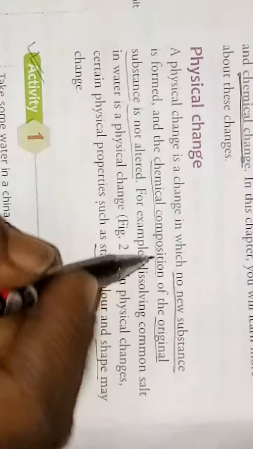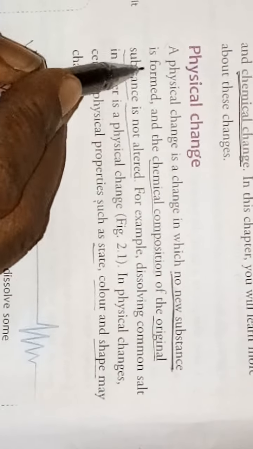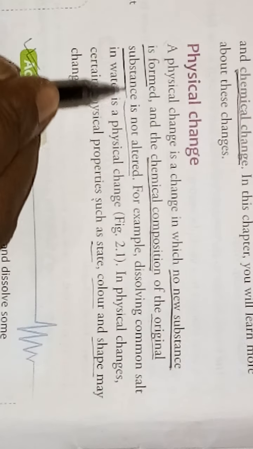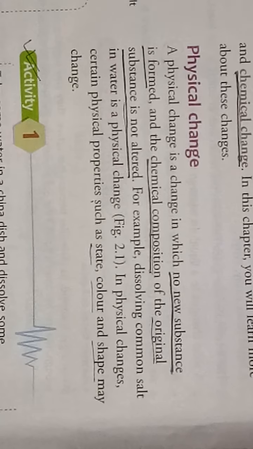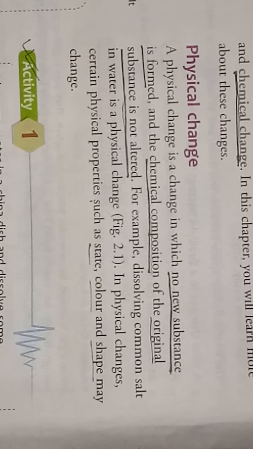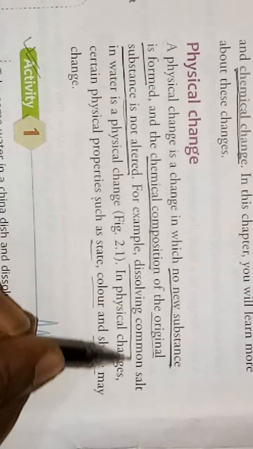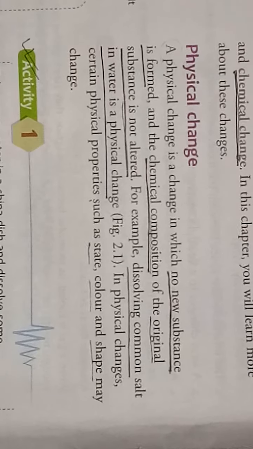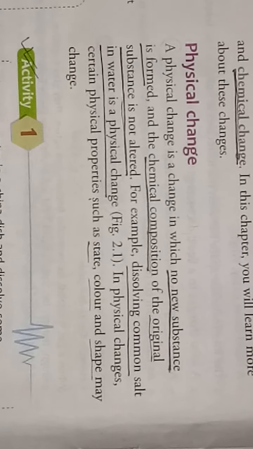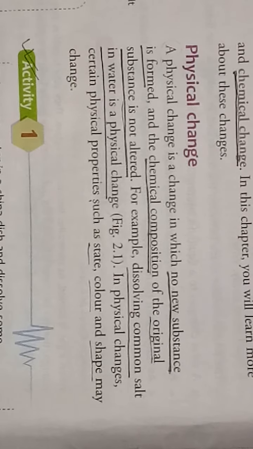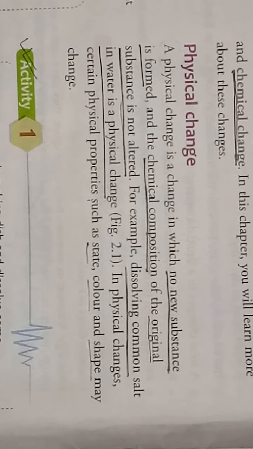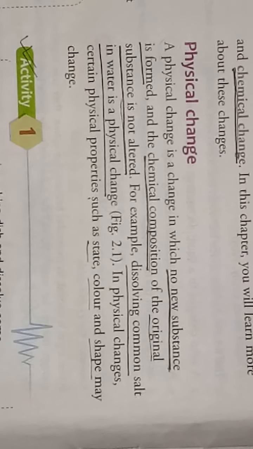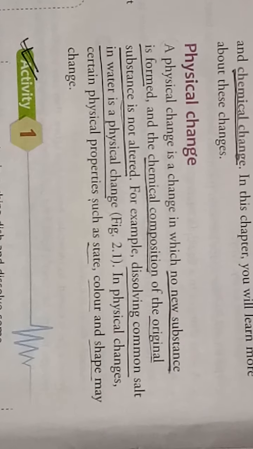A physical change is a change in which no new substance is formed, and the chemical composition of the original substance is not altered. For example, dissolving common salt in water is a physical change. How? When salt is dissolved in water, it forms a salt solution, and we can get back the salt by heating the salt solution in a dish, so that water vapor evaporates and the salt remains back in the dish. So this is the activity that explains the same thing.